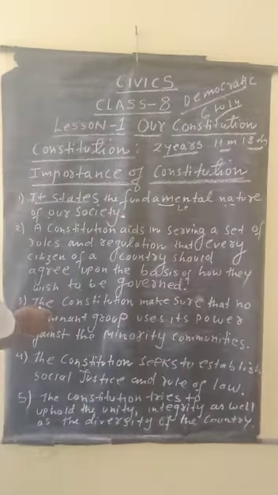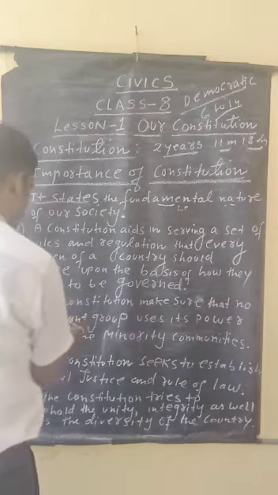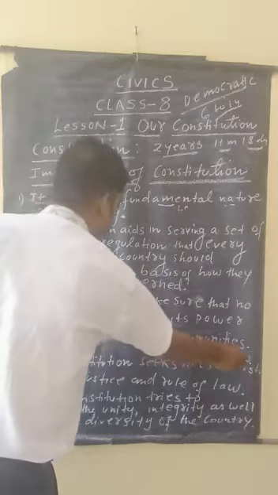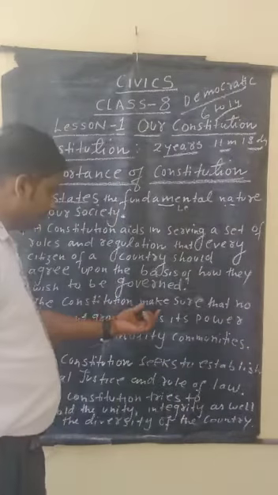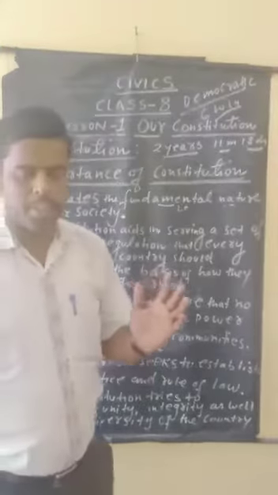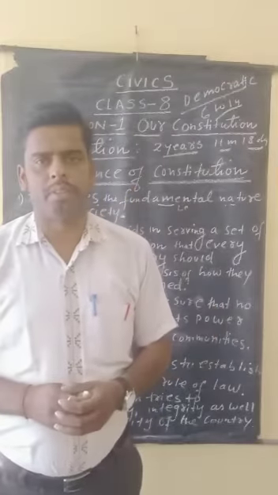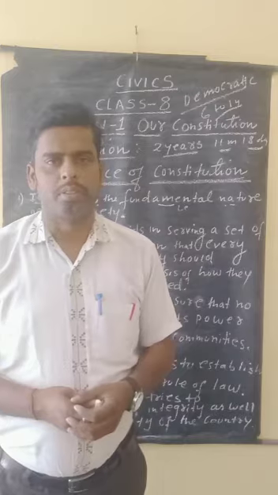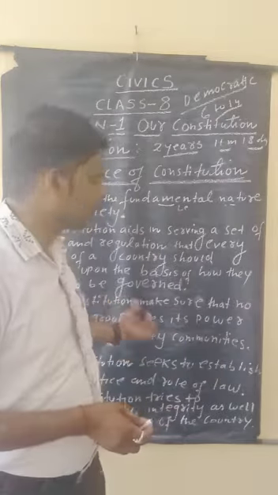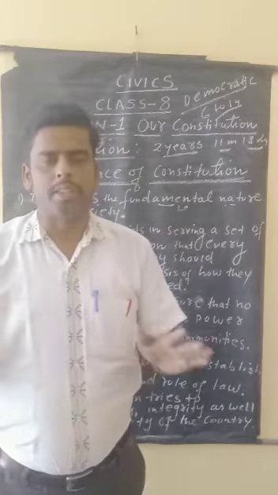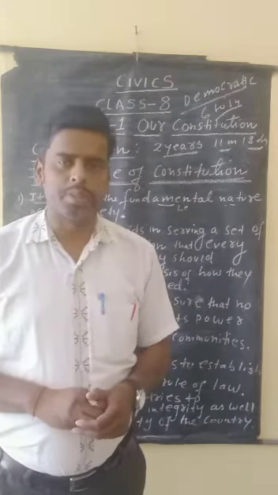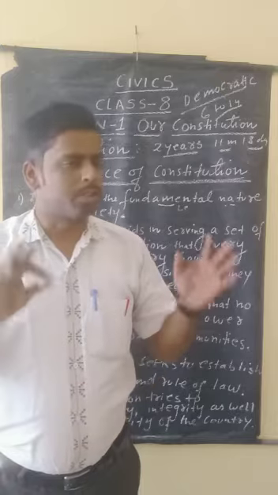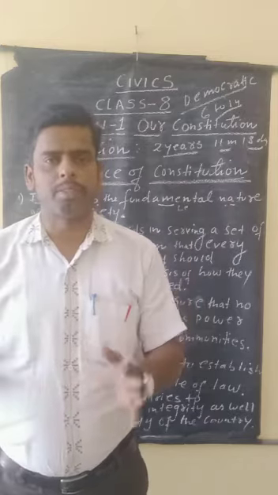Third one is the constitution makes sure that no dominant group uses its power against the minority communities. A constitution makes sure that if a party gets majority power, it cannot harm the minority groups of people, because this is not good. In the constitution it is clearly mentioned that all are equal, and the majority groups, those who get a 2/3 majority of seats in the Lok Sabha or Rajya Sabha, must not harass the lower sections of society.